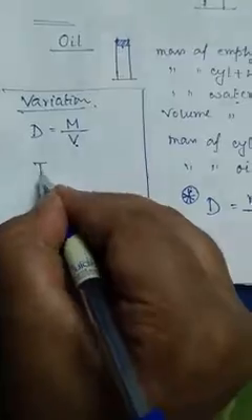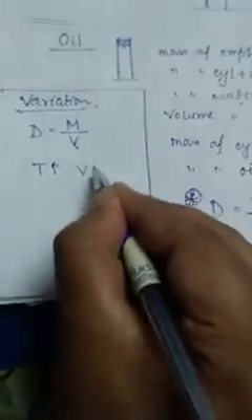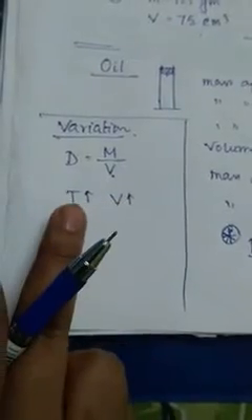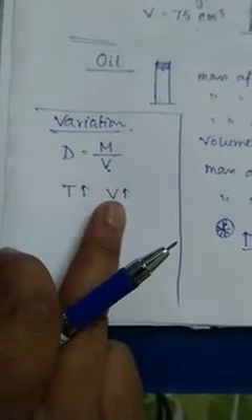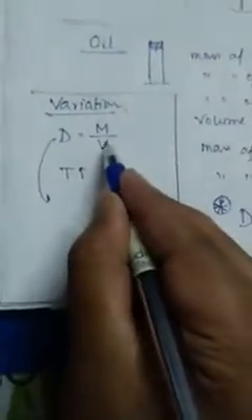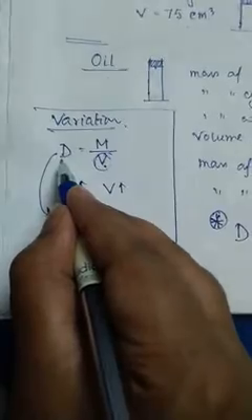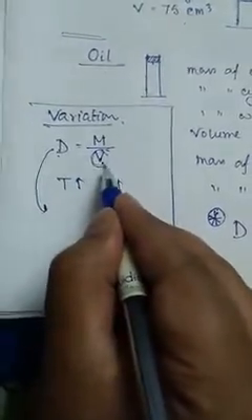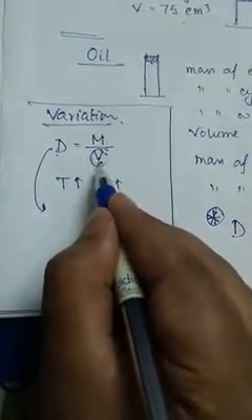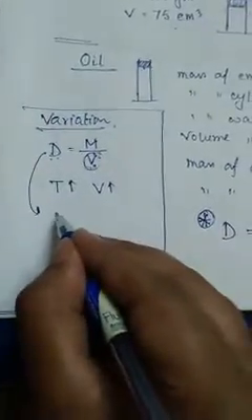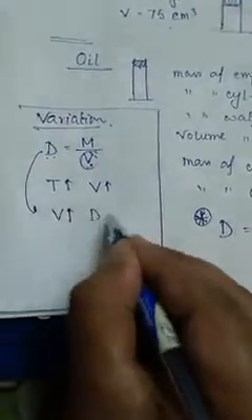From the previous chapter we know that when the temperature increases, the volume also increases. And when volume increases and mass is constant, the density will decrease, because the denominator is increasing.